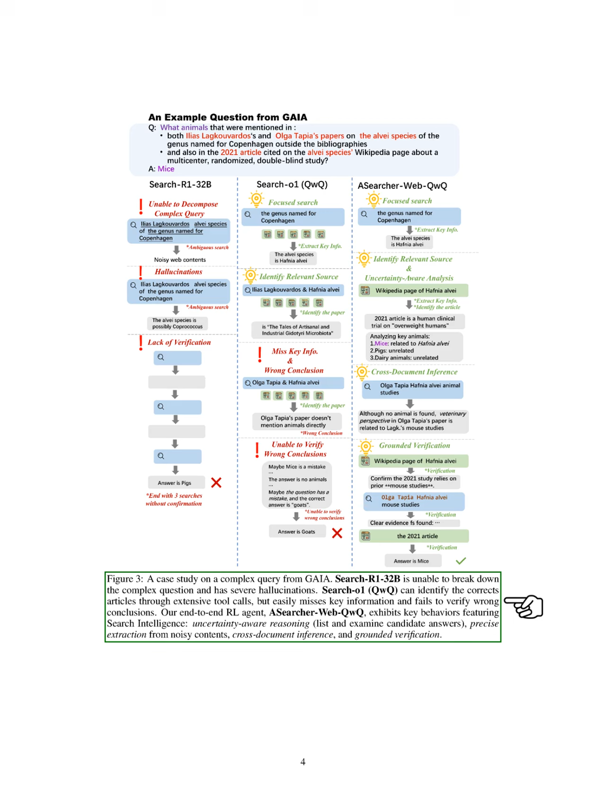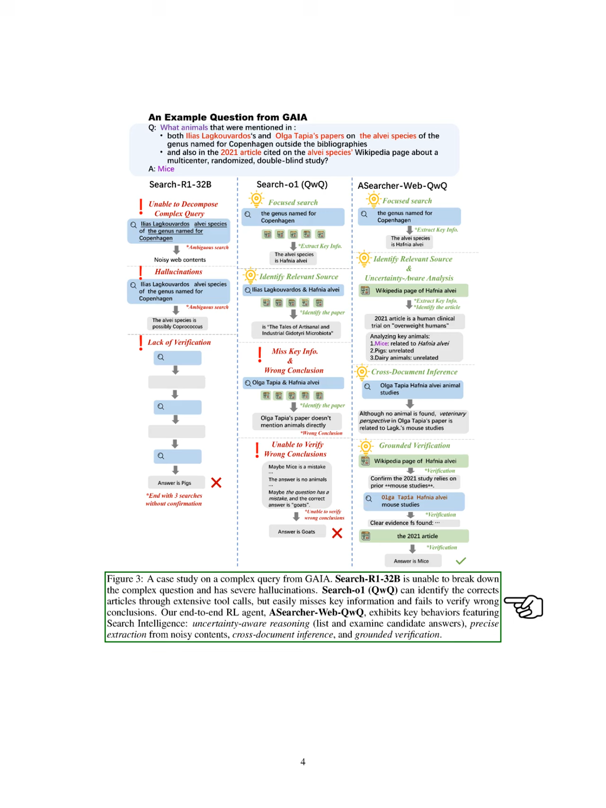We also note that prompt-based large language model agents can falter due to their inherent limitations. While Search O1 QWQ can identify the species and relevant articles through numerous tool calls, it often overlooks critical information, leading to incorrect conclusions. Even when it finds relevant data, it can be misled by prior errors and fails to verify its findings. Finally, we analyze our end-to-end reinforcement learning agent, ASearcher Web QWQ.